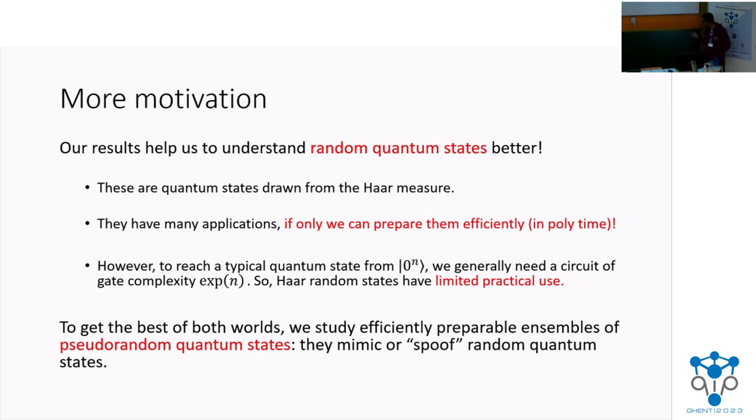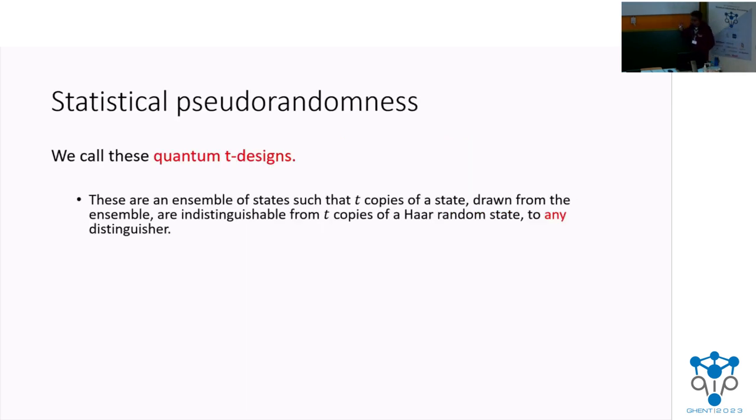Why? Let's see. There are two notions of pseudorandomness. One is the statistical notion. We call them quantum T-designs. What are these? These are ensembles of quantum states such that when you have T copies of a state drawn from this, these are indistinguishable from T copies of a Haar random state to any distinguisher, no matter the runtime. In other words, these are statistically close.